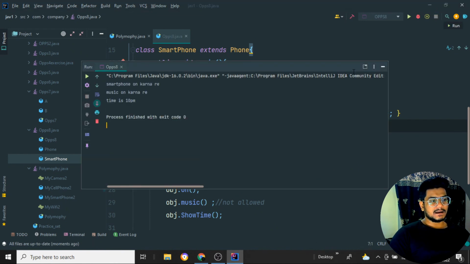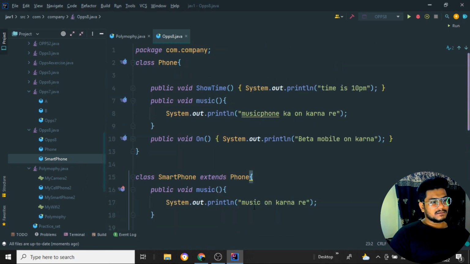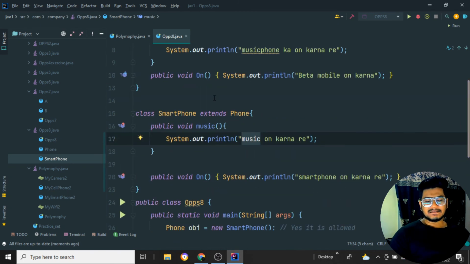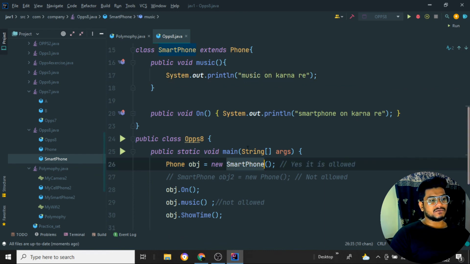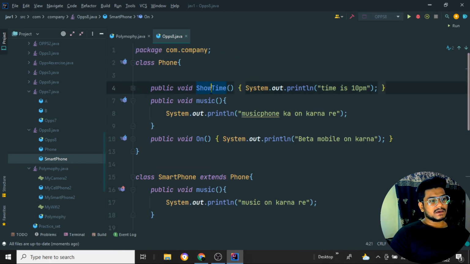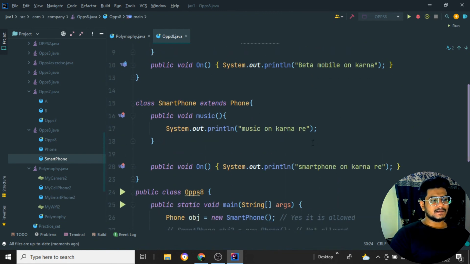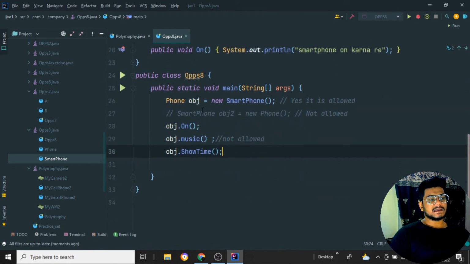Music on karna re, it is there. So music on karna re means this is just getting all these properties. Suppose for this one it is not allowed, I think. Okay, it is allowed. So on obj I can access all the properties from whatever smartphone is on the right-hand side. I can access the properties of music, all the properties of on over here, and show time also I can access. So we can use this version, but I cannot use this.